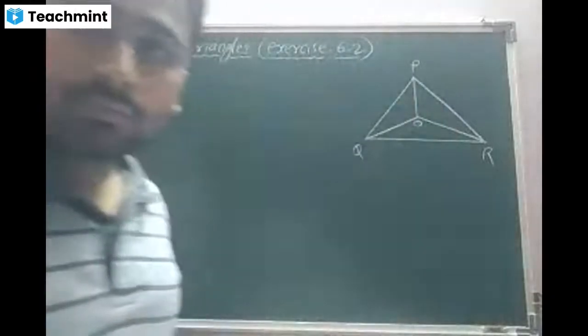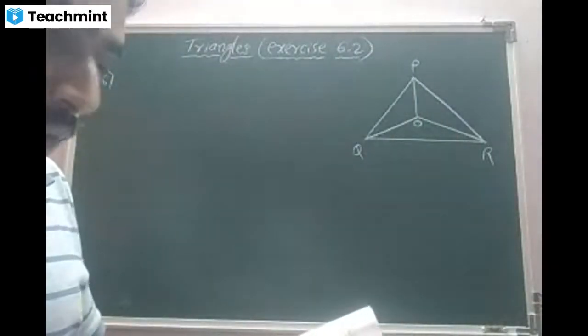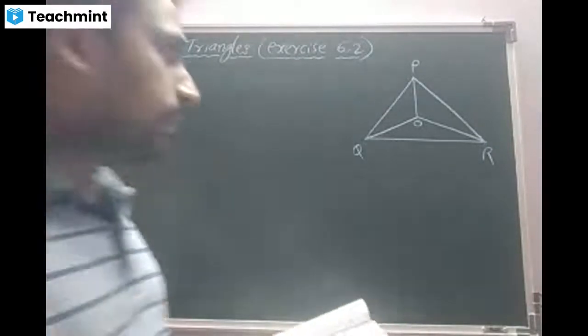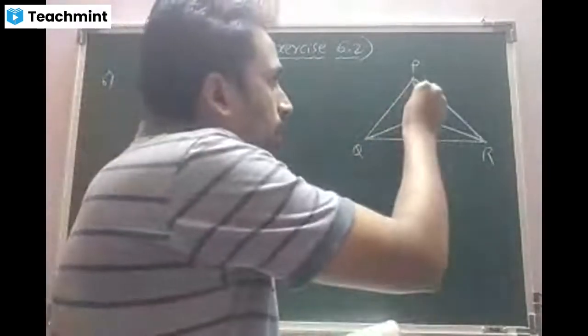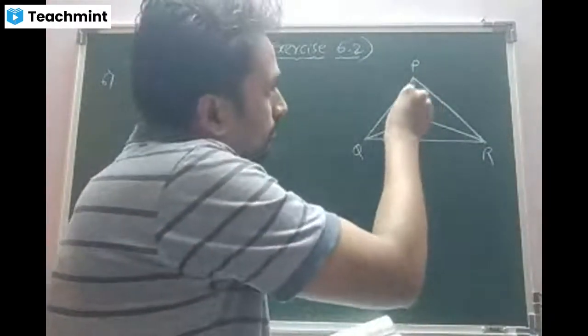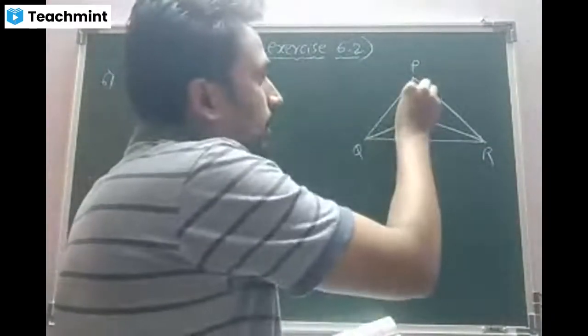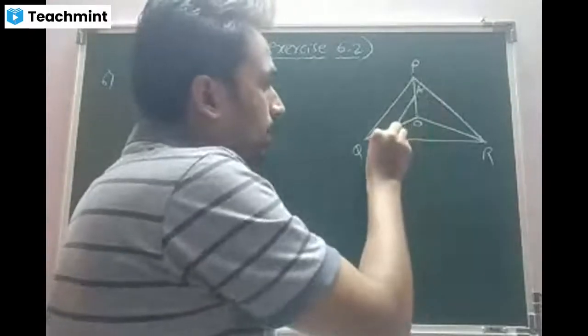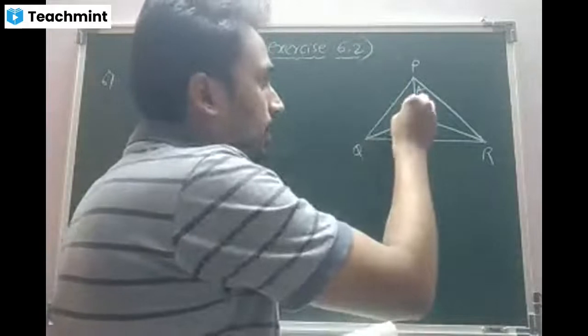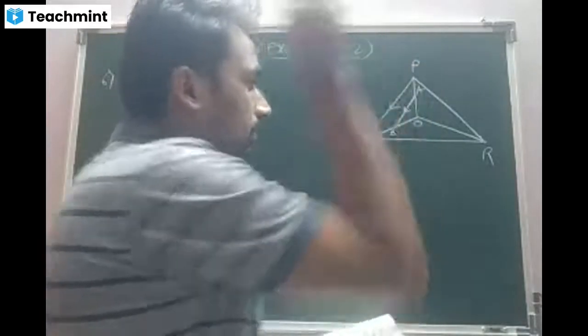Then they have taken the parallel lines. Look at the question. They said AB parallel to PQ. For PQ, they have taken a line AB which is parallel. I think A is here, B is here. This is parallel to this.